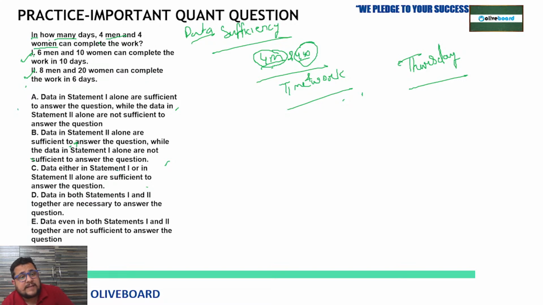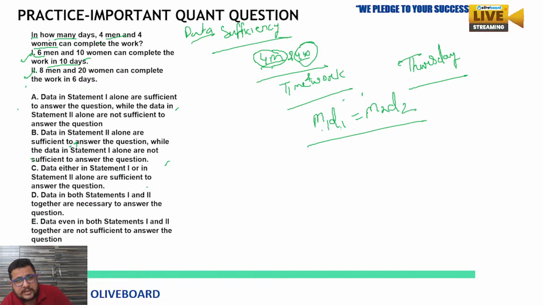First, they have given us 6 men and 10 women can complete the work in 10 days. So we can follow the concept of time and work, M1 D1 equal to M2 D2, for this type of question. D1 and D2 are the days.